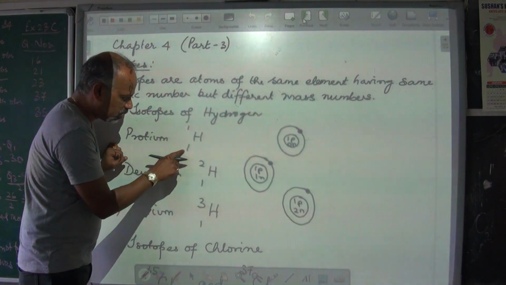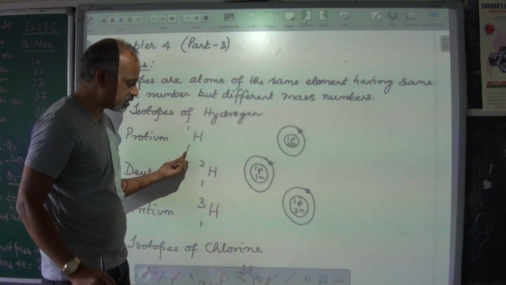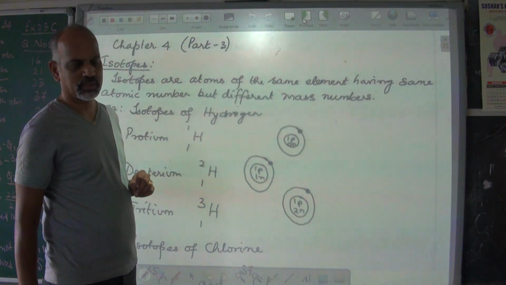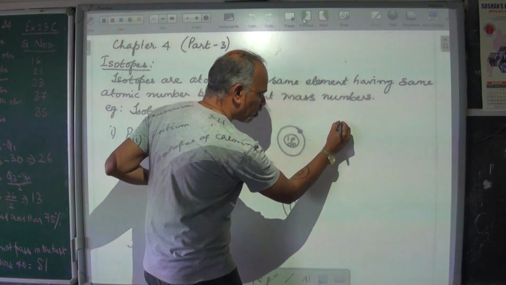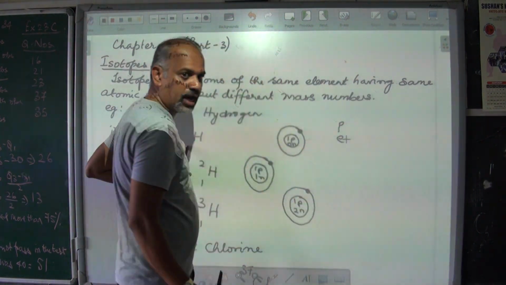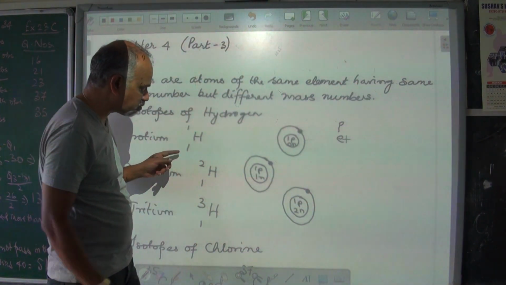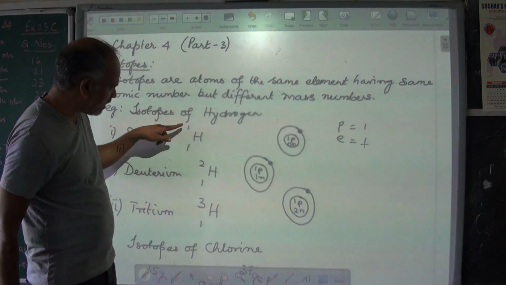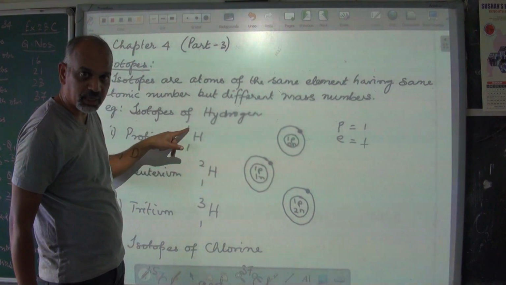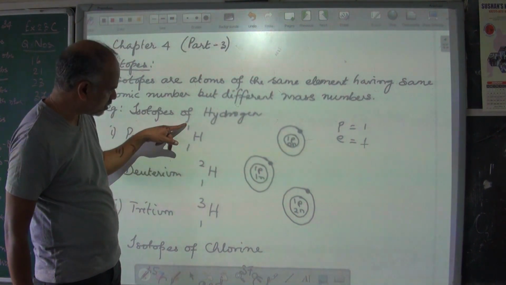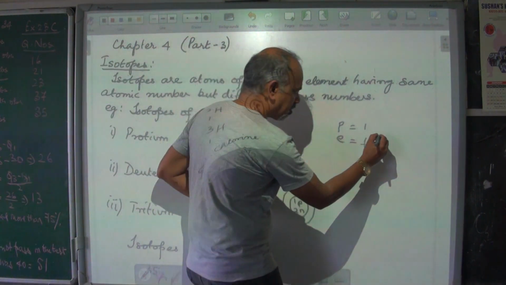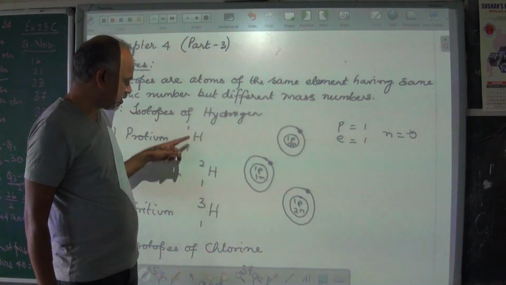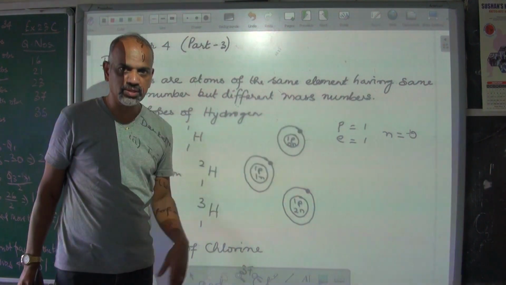Now, what does this atomic number represent? Atomic number represents number of protons or electrons. So for the first one, the number of protons and electrons are same. That is the atomic number, that's 1. Proton is 1, electron is 1. And the difference between the mass number and the atomic number will give you the number of neutrons. So 1 minus 1 will give you the number of neutrons. Neutrons are 0. After subtracting these 2, you got neutrons are 0.